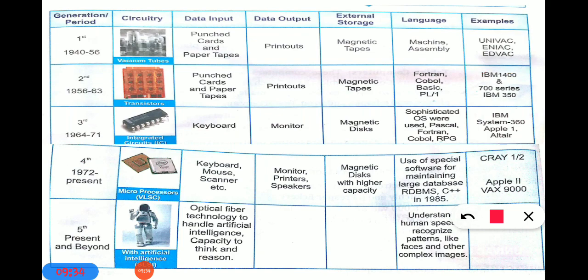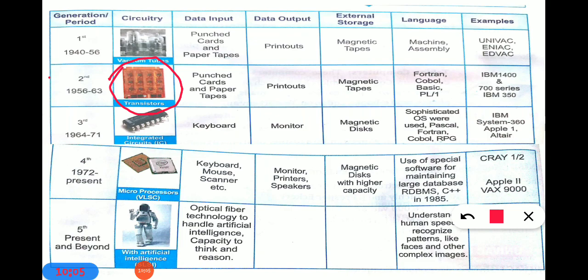Now let's go to the second generation computer. The second generation computer period was 1956 to 63. Now as a circuit, transistors were used. All this you must remember: what was used as a circuit in the first generation, the second generation and the third generation, because the question is there in your exercise.